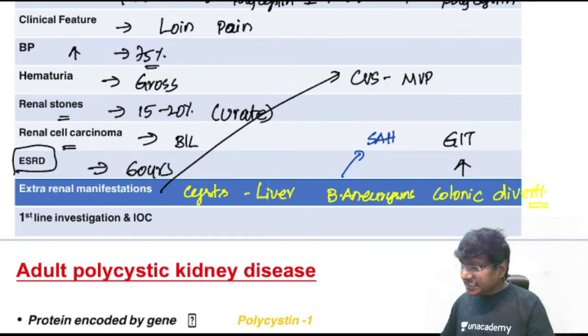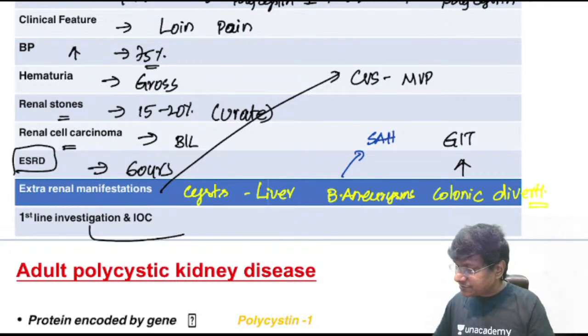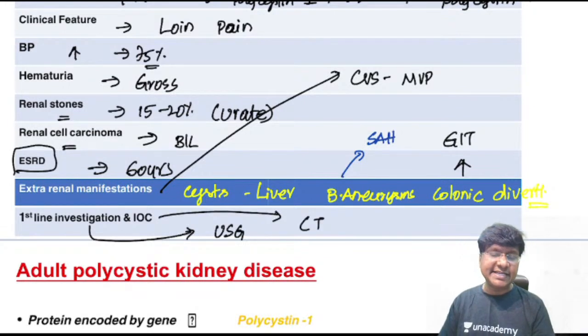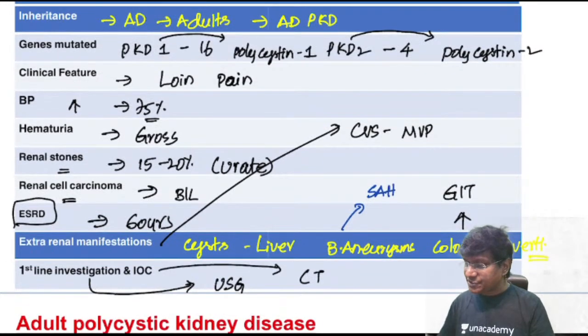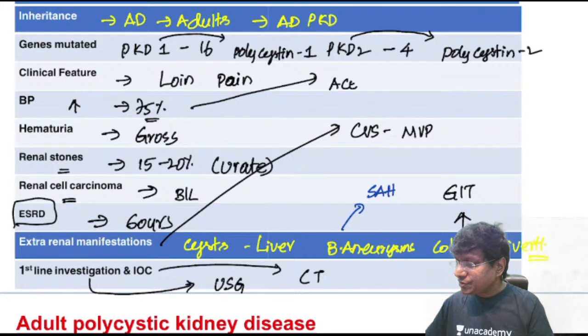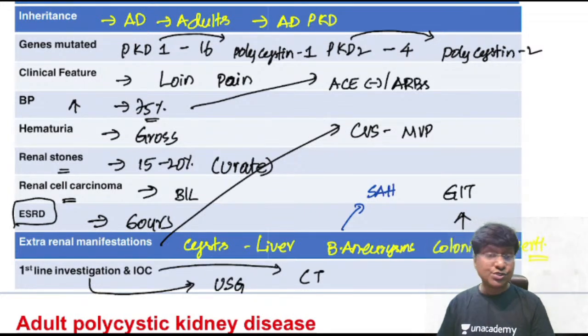Okay. Then what is the first line investigation? First line investigation will be the ultrasound abdomen. Then what is the investigation of choice? That is CT abdomen. Then how do you treat these patients? See, it is symptomatic treatment. There is no particular drug which will completely reverse polycystic kidney disease. So if the blood pressure is high, you should reduce it to less than 140/90, for which you can give ACE inhibitors or angiotensin receptor blockers.